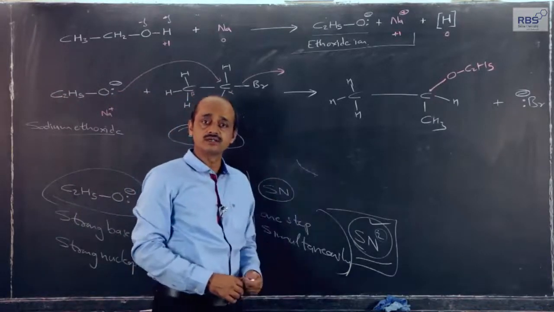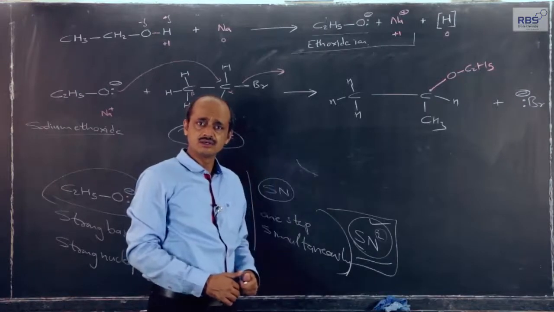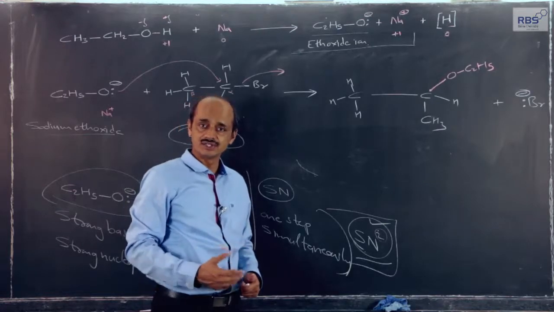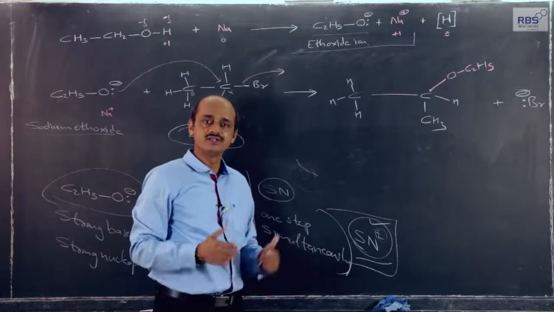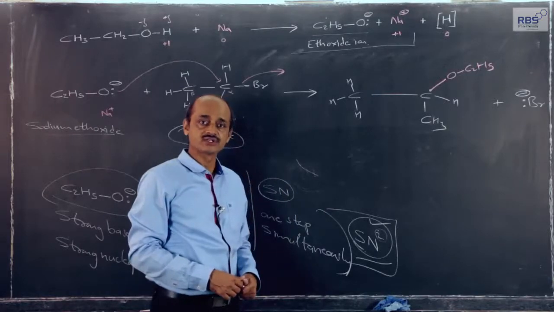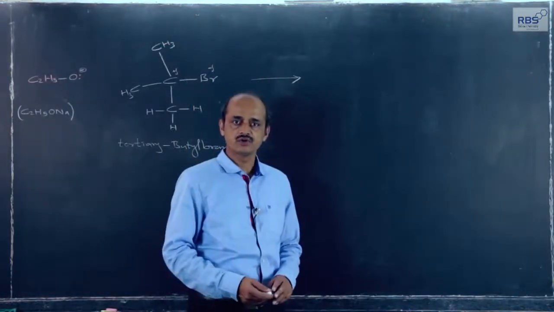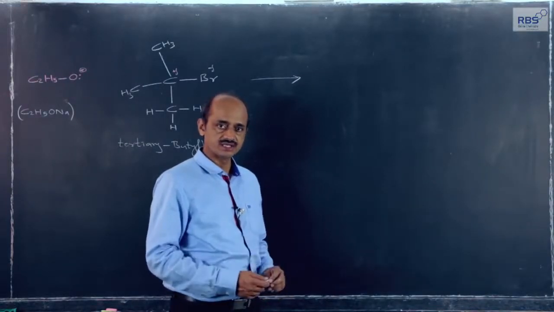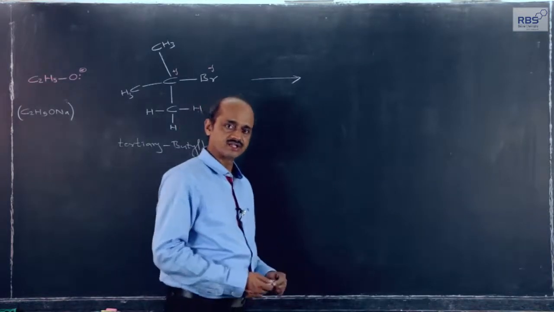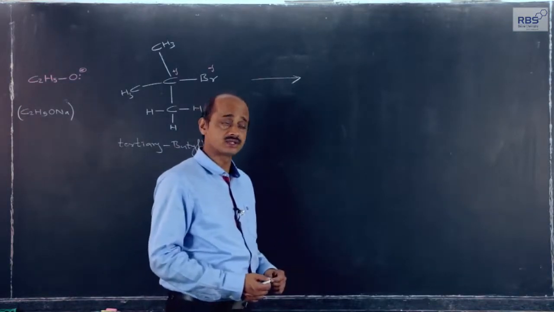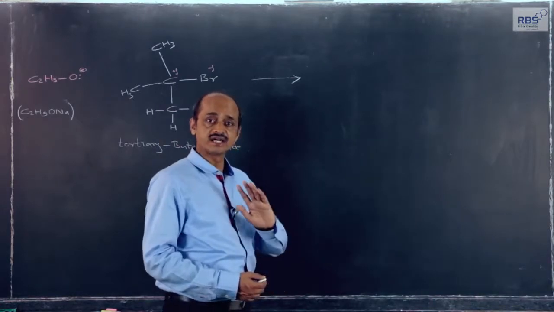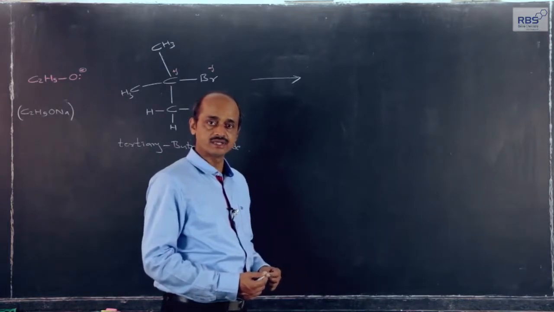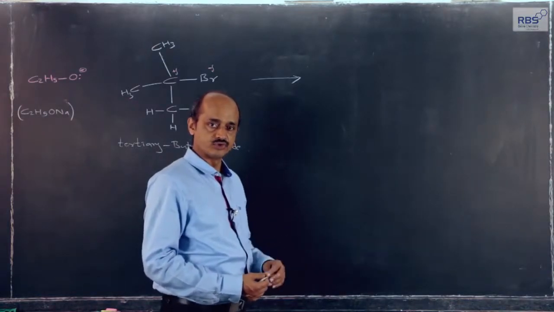But now I am going to take the same reaction, the example of tertiary alkyl halide. Let us see what happens if tertiary alkyl halide is reacted with sodium alkoxide. Action of sodium alkoxide on alkyl halide giving rise to ether, that part is under consideration, and as I have just told you, I have considered two examples, and the alkoxide ion attacks the alpha carbon from the opposite side, and the mechanism comes under what we call the SN2 mechanism, nucleophilic substitution.